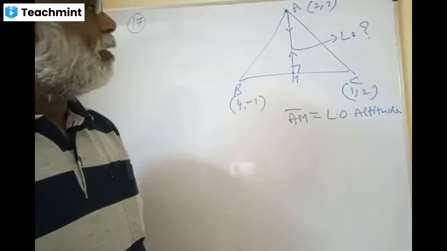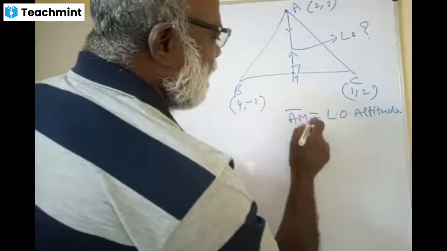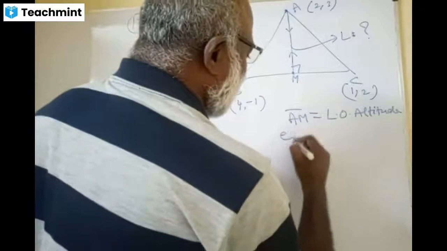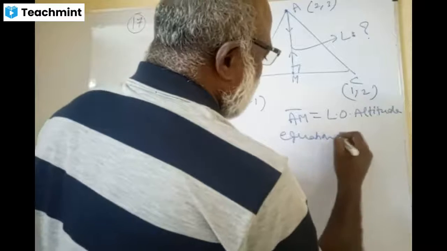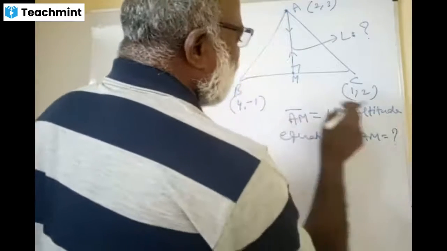BC, sir. BC. Wonderful. Friends, you have to write the length of the altitude AM, and then the equation of AM, and then the length of AM.